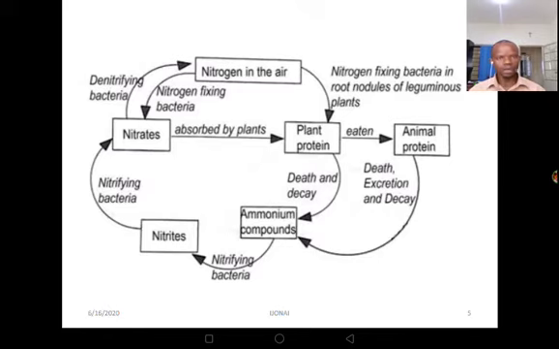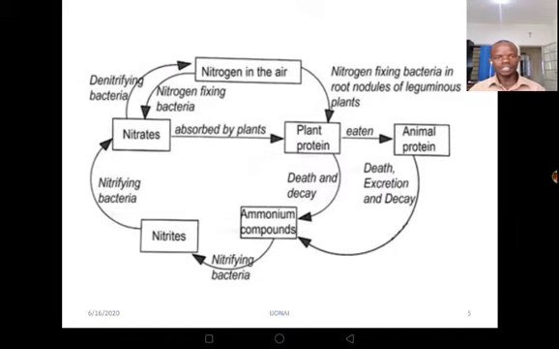Now those ammonium compounds are going to be converted to nitrites by the nitrifying bacteria. Now the nitrites will further be converted to nitrates, this time nitrates with an A. I think you can look at those two words and you get a difference. The nitrites are going to be converted to nitrates by still nitrifying bacteria.